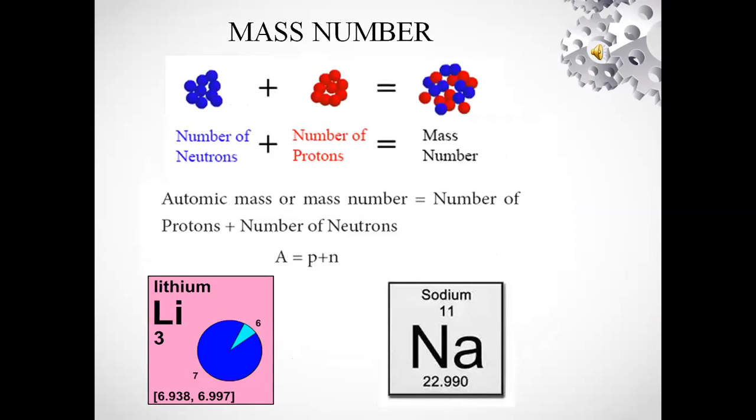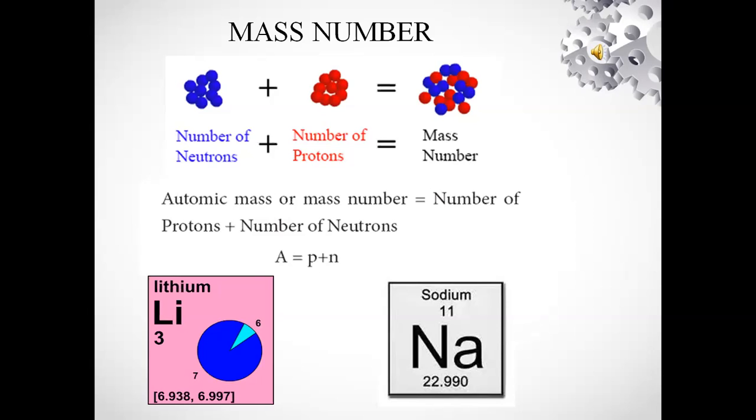Next, mass number or atomic mass. We have seen that the mass of an atom is concentrated in its nucleus. From this, we can get the atomic mass number. Mass number is represented by the letter capital A, and is equal to the sum of the number of protons and neutrons in the nucleus. The formula is: number of neutrons plus number of protons equals mass number.